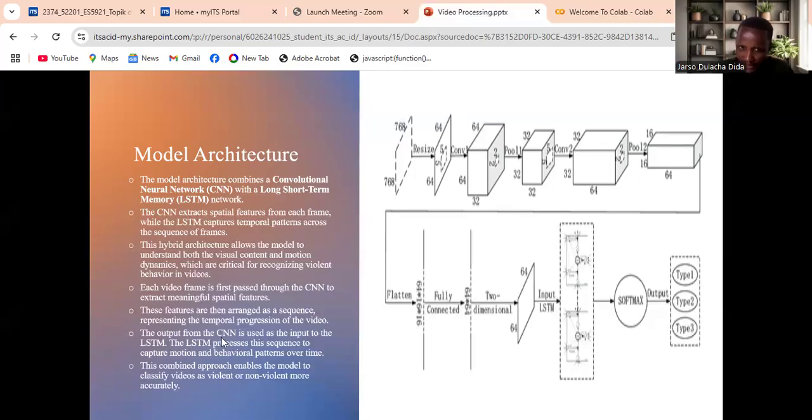The LSTM processes this sequence to capture motion and behavioral patterns over time to give the final output, whether the video is in the category of violent or non-violent. This combined approach enables the model to classify a video as violent or non-violent.